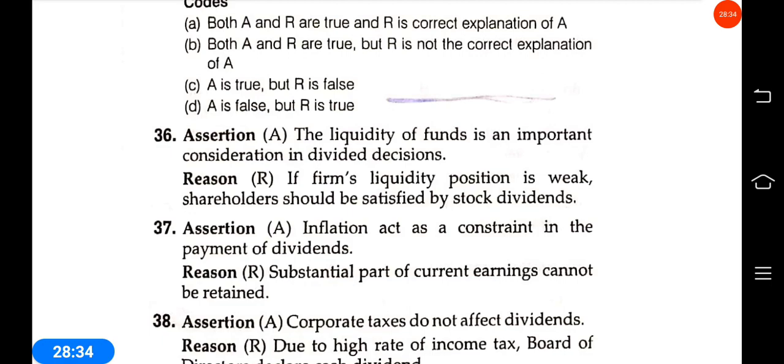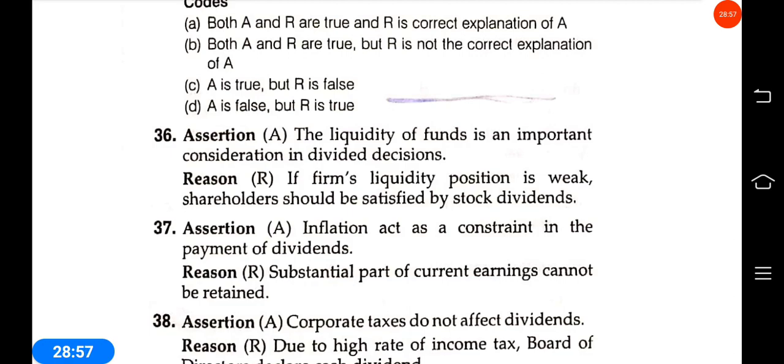Inflation acts as a constraint in the payment of dividends. Substantial part of the current earning cannot be retained.